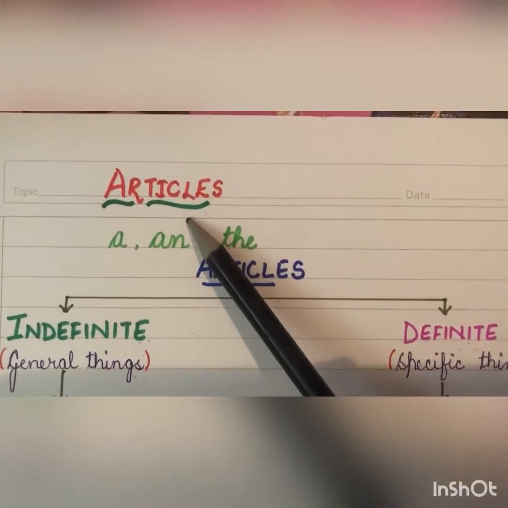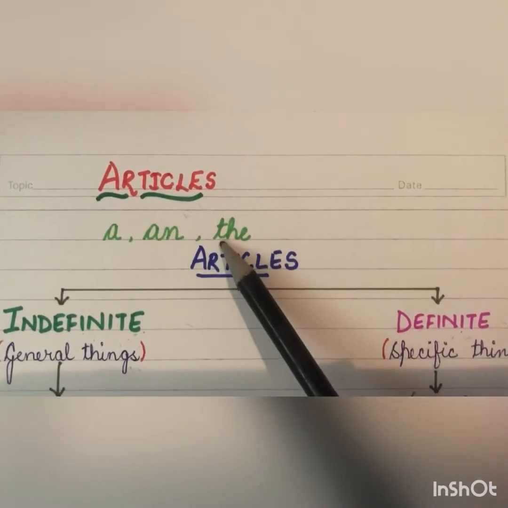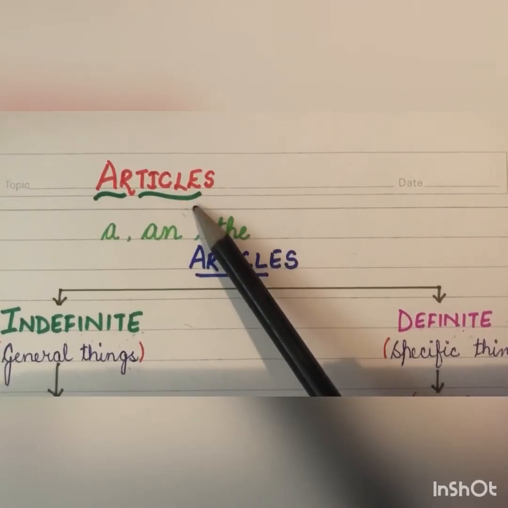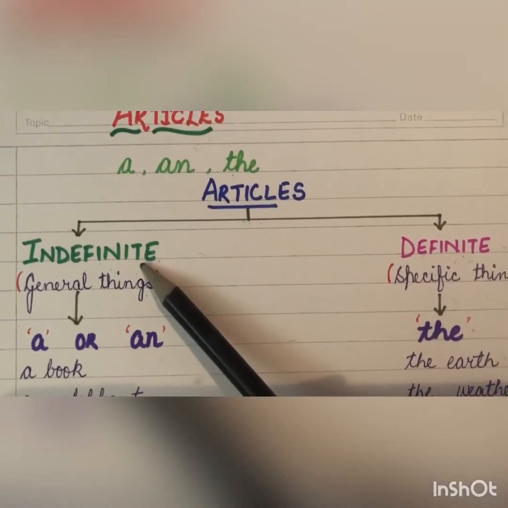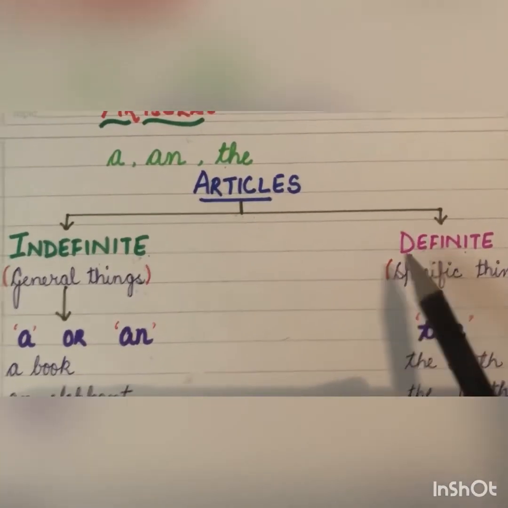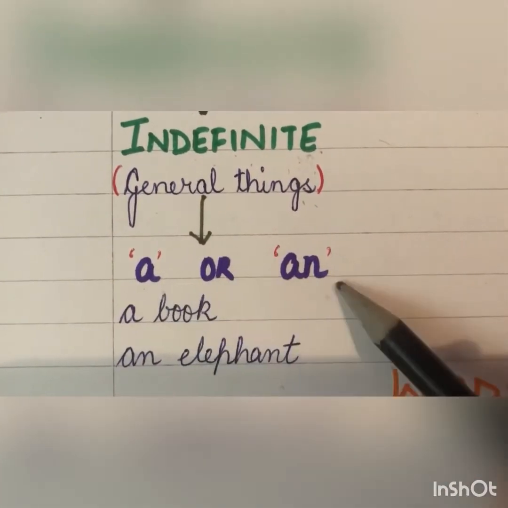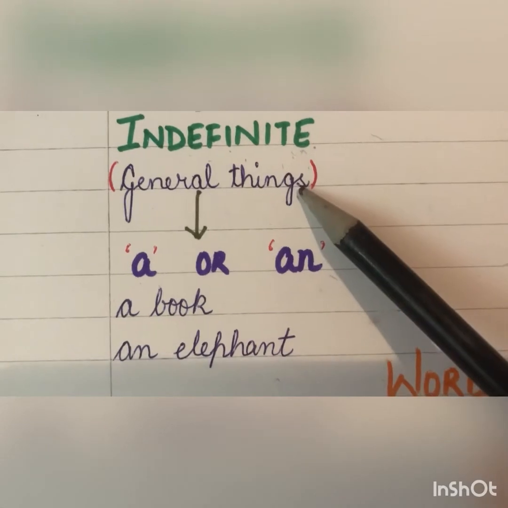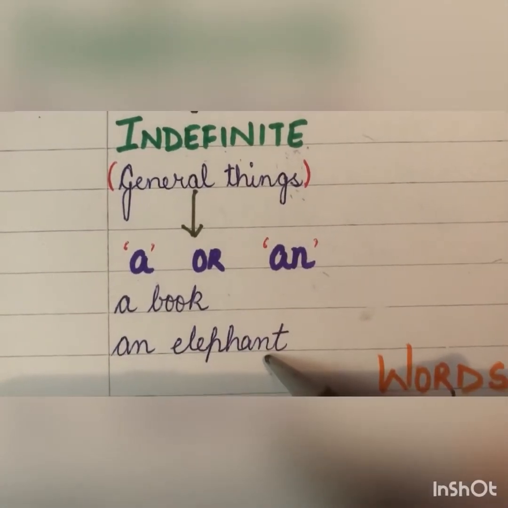Today our topic is articles. There are three words, a, an, and the, which are known as articles. Articles are divided into two parts, indefinite articles and definite articles. Indefinite articles are a or an. These are used with general things. For example, a book, an elephant.